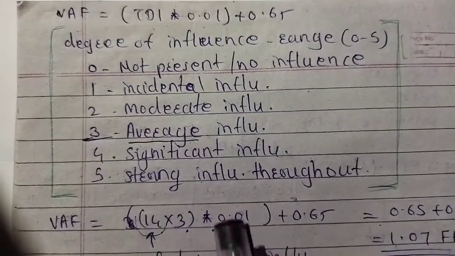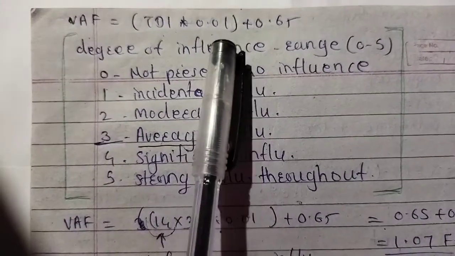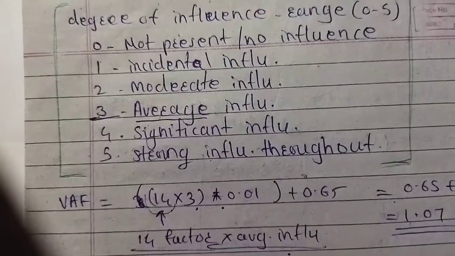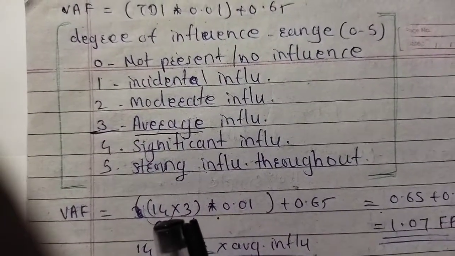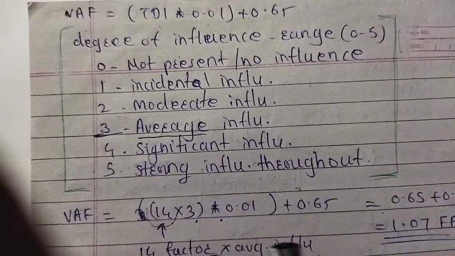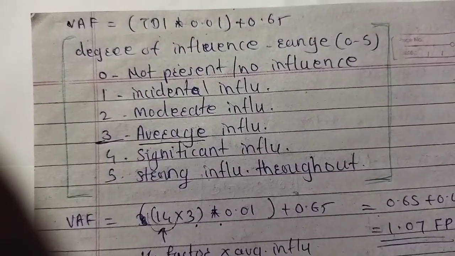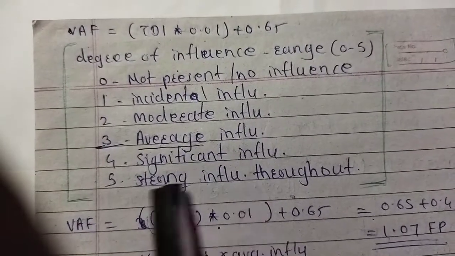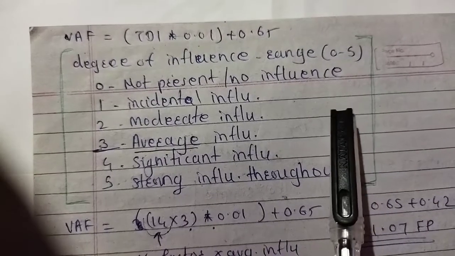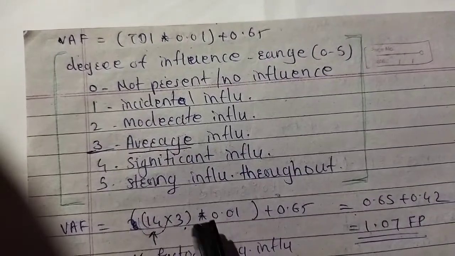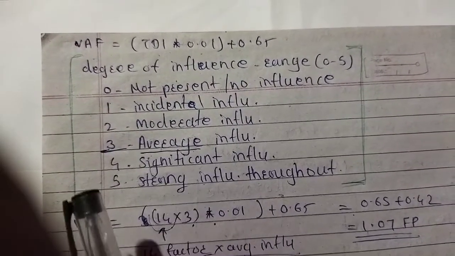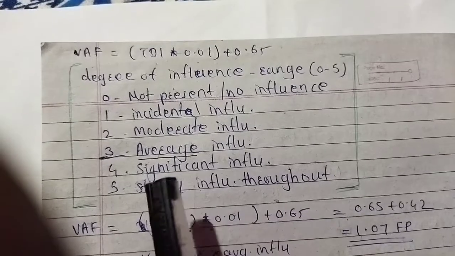How do we count VAF? The VAF formula is TDI into 0.01 plus 0.65. TDI uses the 14 general system characteristics. You have to count TDI as 14 into the average influence. We have been given an average weighting factor, so for average, these influence values are given here. The degree of influence ranges from 0 to 5. So TDI equals 14 into, in the example, the average influence. Average complexity and influence are different, and we select influence values from the chart.